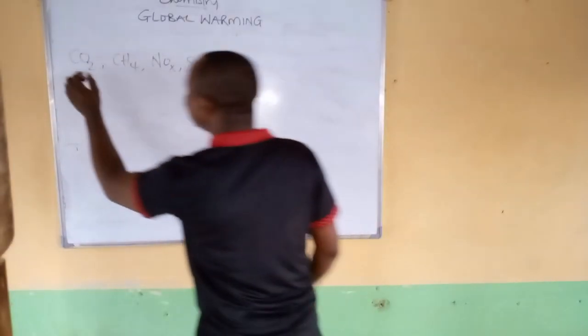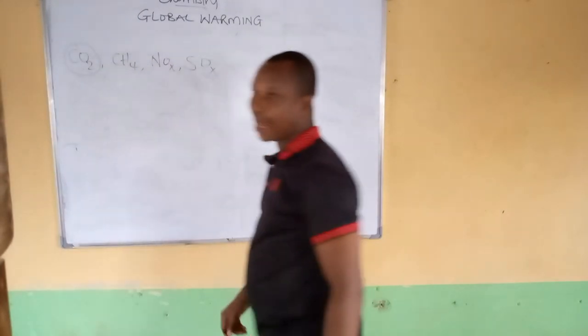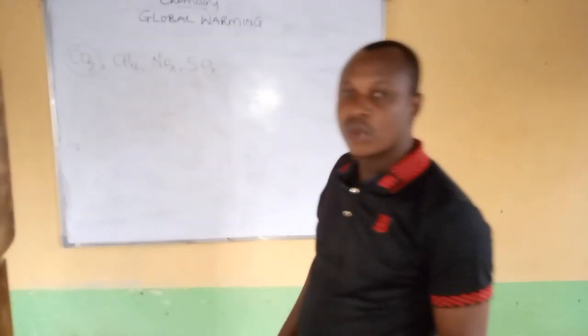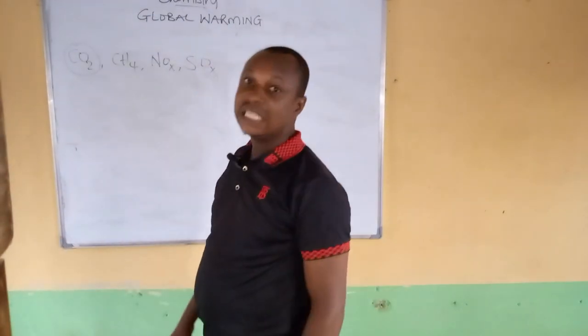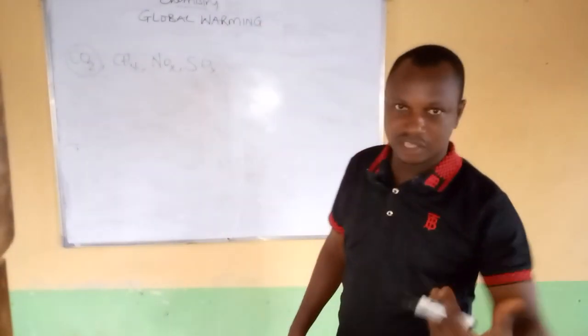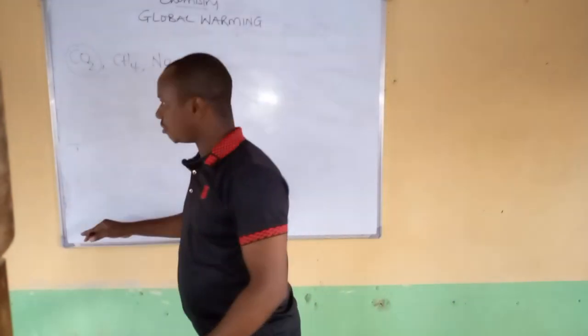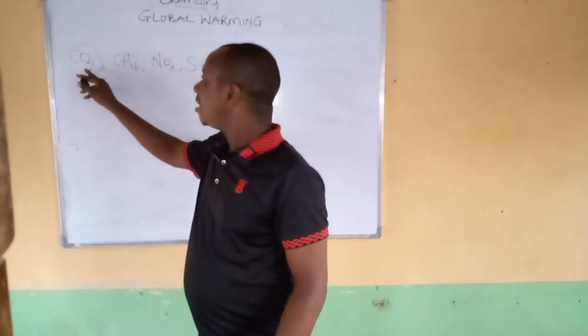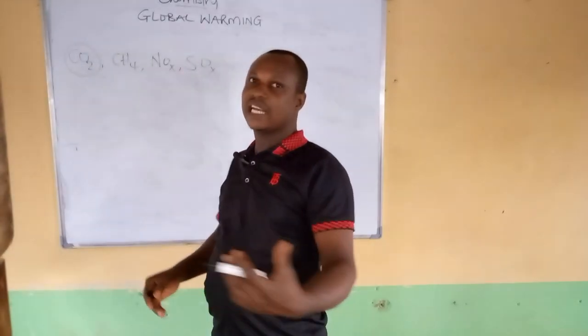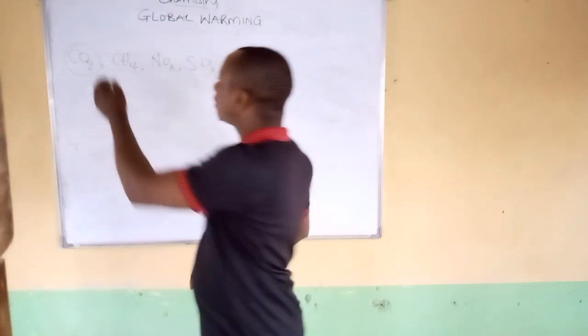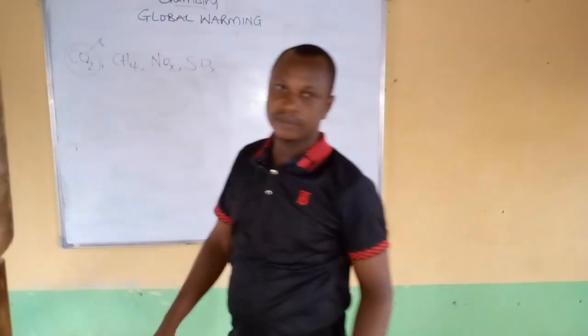Remember that carbon dioxide is needed by plants for photosynthesis. So when we engage in deforestation instead of afforestation, we start cutting down trees. There is no way this carbon dioxide will be used by the plant because the whole plant has been cut down. What will happen? This carbon dioxide will be released back to the earth.